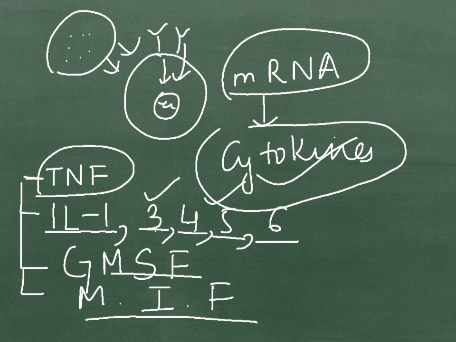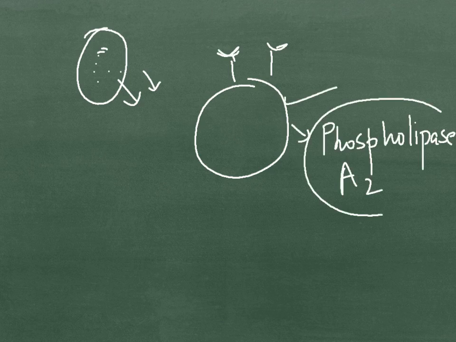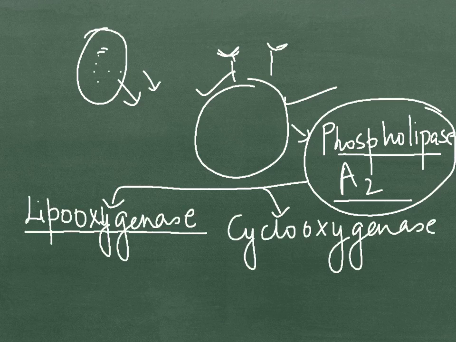In a third situation, the receptors stimulate the mast cell membrane, which releases phospholipase A2, by the breaking down of phospholipids into arachidonic acid with the help of enzymes present in this membrane. The arachidonic acid may undergo either the lipoxygenase pathway or the cyclooxygenase pathway.